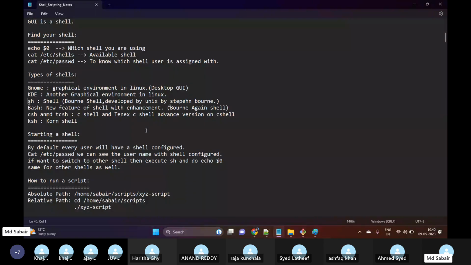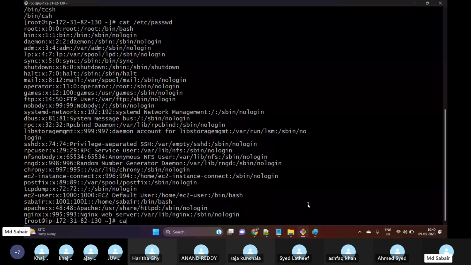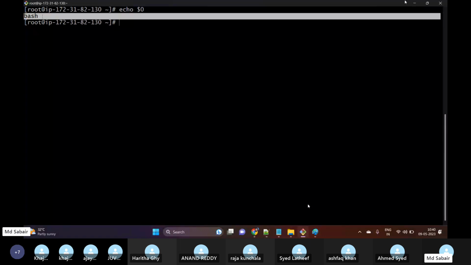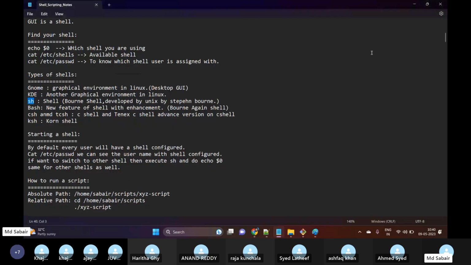But after some enhancements, whatever we are using right now, the bash shell or bash script, let me use echo $0. Let me clear the screen. Okay, echo $0. So currently I'm using the bash shell. This is nothing but an advanced version of shell, a newer version with lots of enhancements. That's the reason we call this Bourne Again Shell.